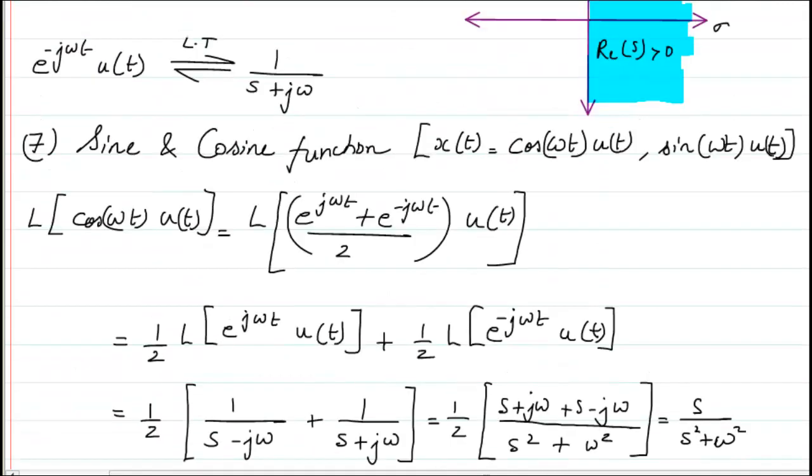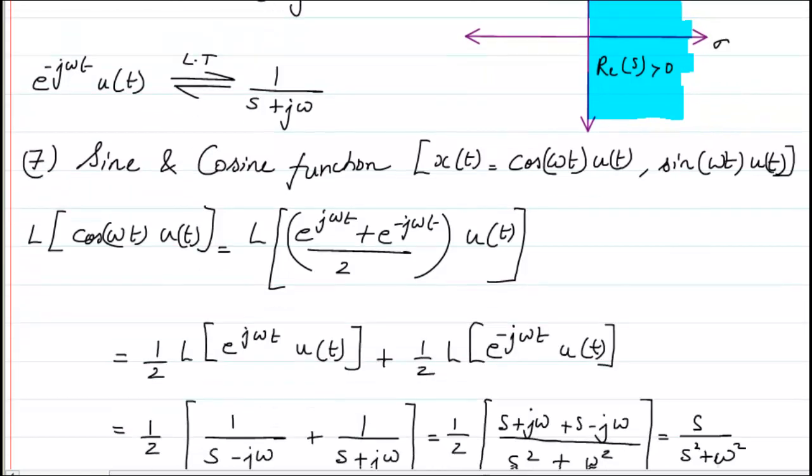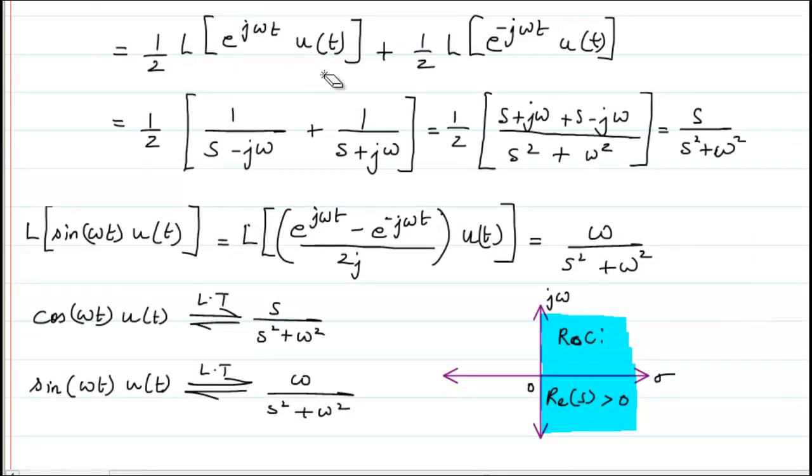So where did I get that? I get it directly from the ROC for the exponential function that we have just now done here. Based on that only we are getting both these answers, isn't it? So the ROC for this one will be the same, and the ROC for this one will be the same. For both of these conditions, the ROC is going to be given by this equation or this diagram. So I should write that for both these cases, the real value of s greater than 0. Similarly here, for real value of s greater than 0.